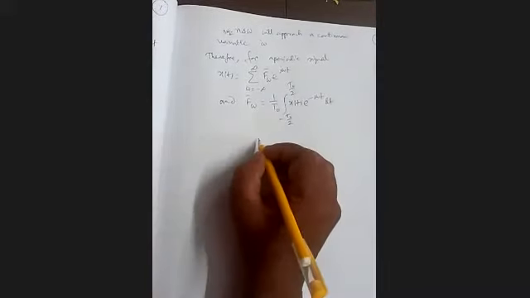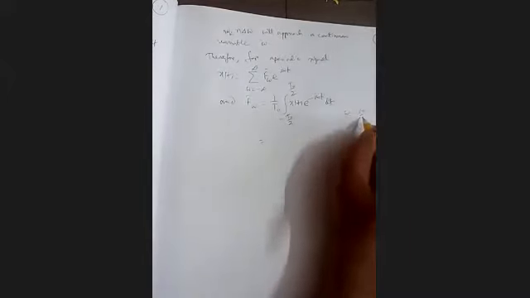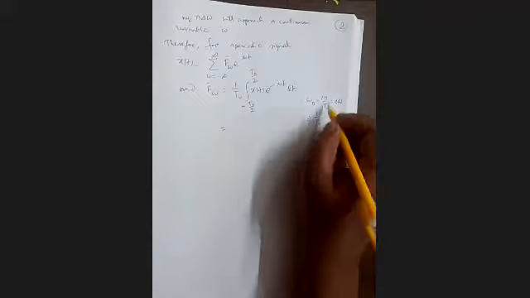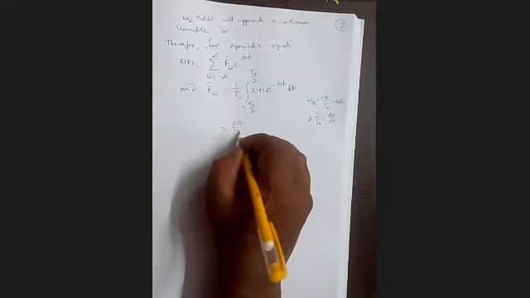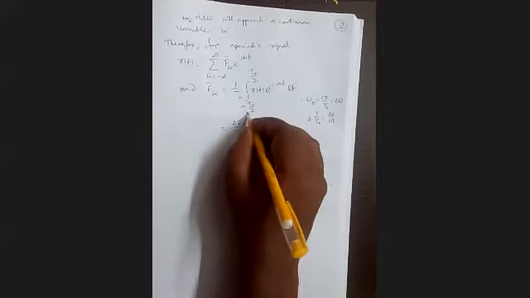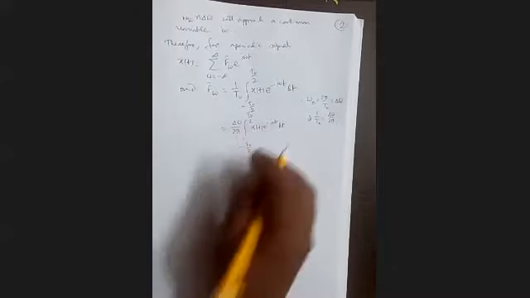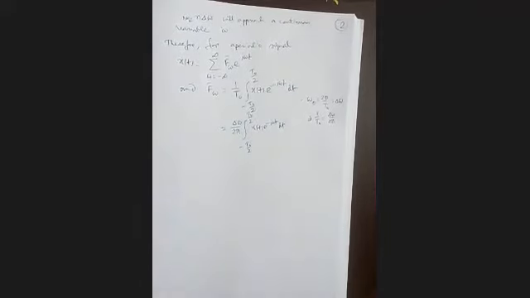Now we know omega 0 equal to 2 pi by T0, and omega 0 means delta omega. Therefore, 1 by T0 is delta omega by 2 pi. So we can write it as delta omega by 2 pi, integration from minus T0 by 2 to plus T0 by 2 of x(t) e to the power minus j omega t dt. This is our F(omega bar), this particular expression.